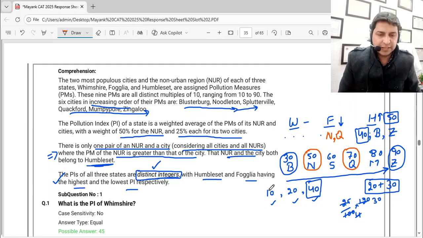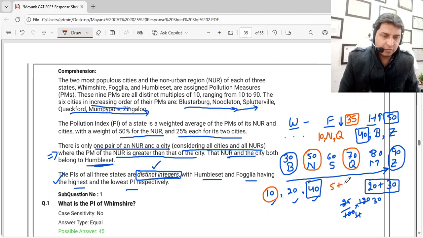Now 30 plus 10, and 50% of this 10 I also have to take. So that becomes 35. This should be the lowest. How did I arrive at that? I have given 10 to this, the NUR with 10 PM, I have given it to the F, the Fogglia. So out of 10, 50% of that comes out to be 5,